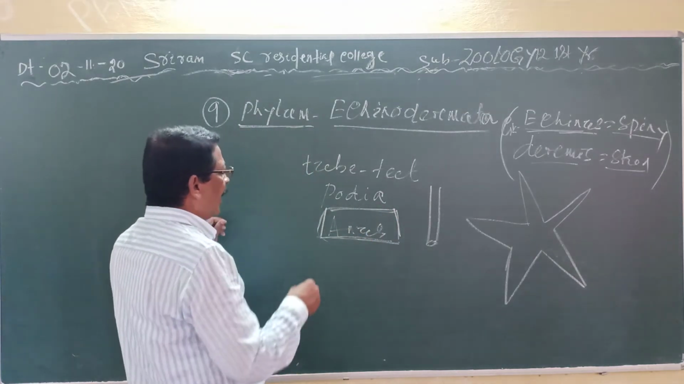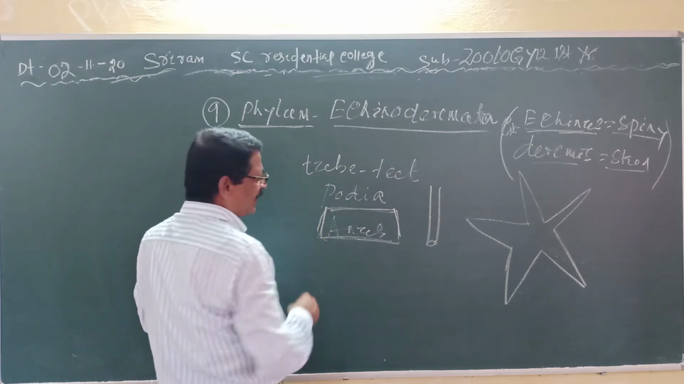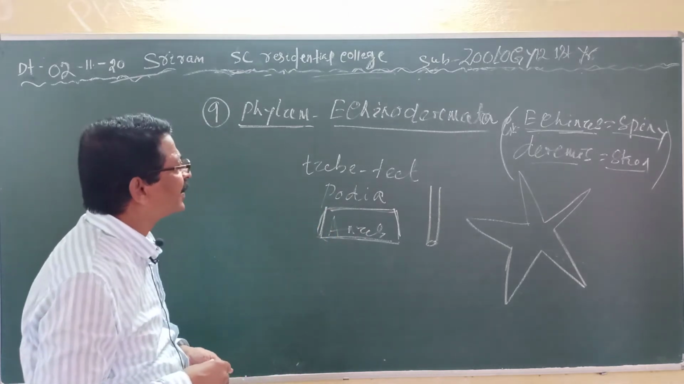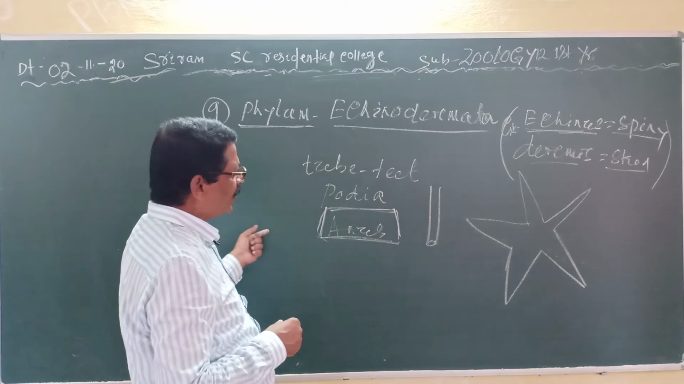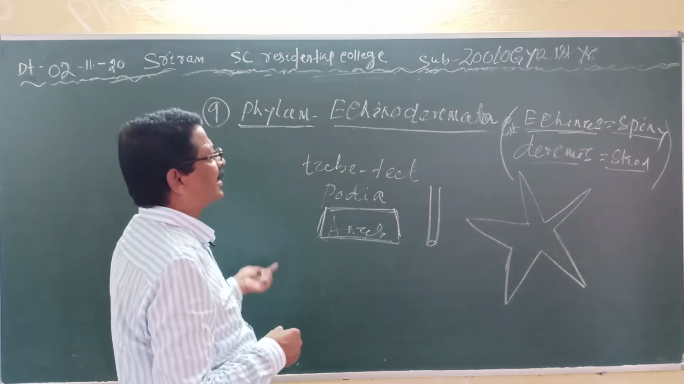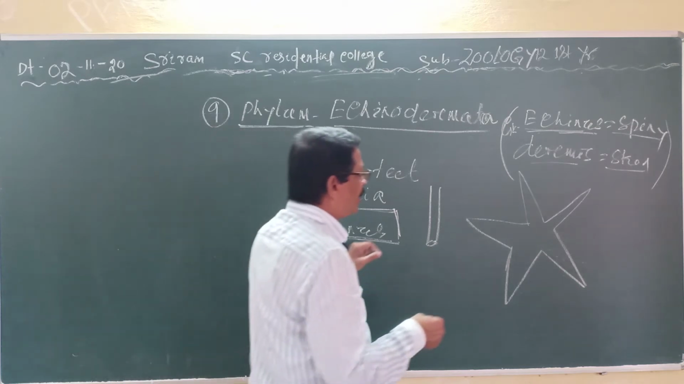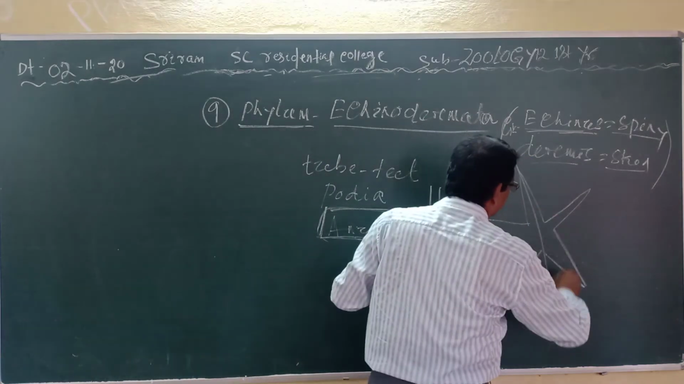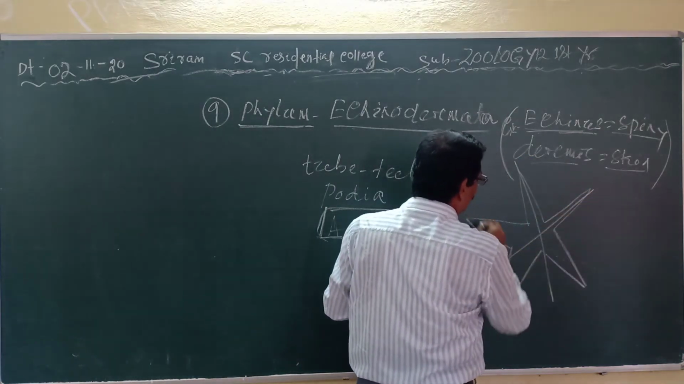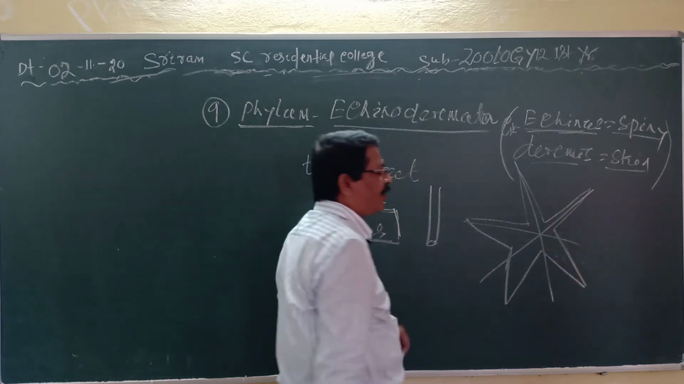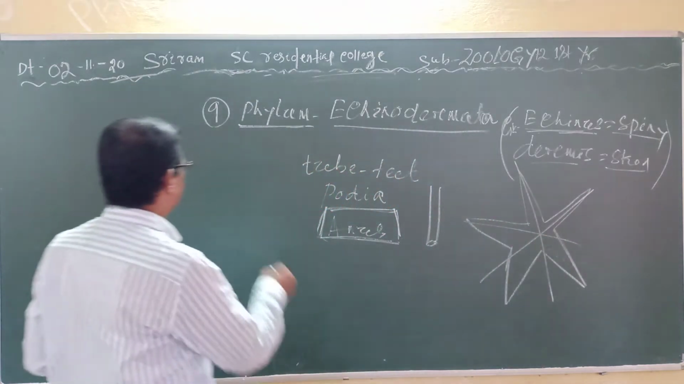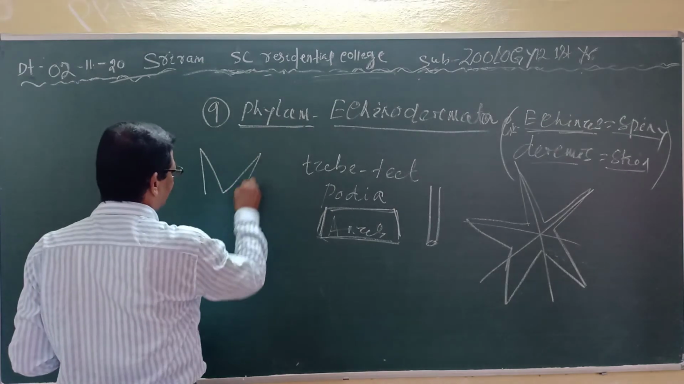Clear? And the animals are triploblastic and radial. Radial means they are pentaradially symmetrical. If we divide these animals along 5 planes, then we can divide the animal into 2 equal halves. Suppose this is the animal.